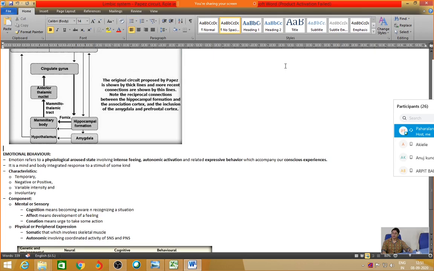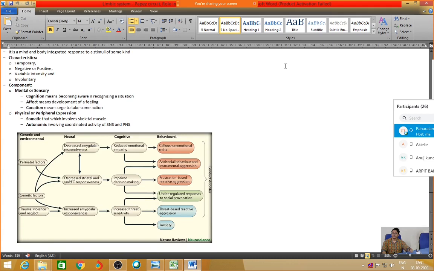Okay. So some emotional behaviors have been described here. This is just a roundabout of the limbic system you're supposed to know. Please go through the slides. If any discussion is there or if any valid point is there, please ask in the tutorial group. The tutorial group is hardly utilized. It is not utilized properly. If you have any doubts, or if you want to understand which topics are important for you from the examination point of view, feel free to ask in the tutorial group. Okay, that is the purpose of the tutorial group.